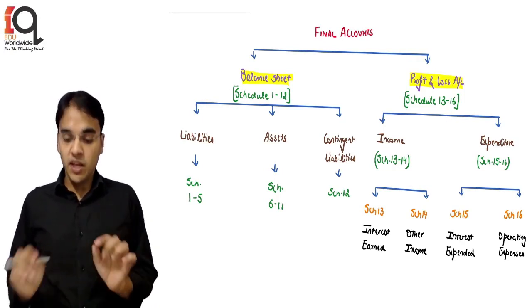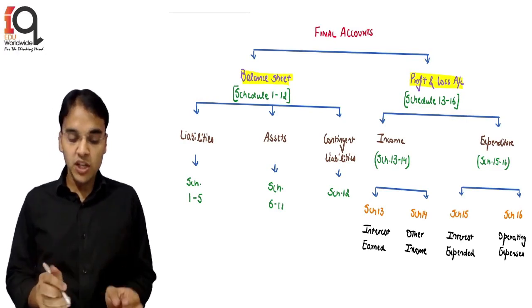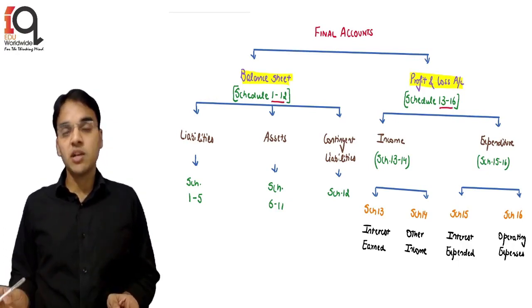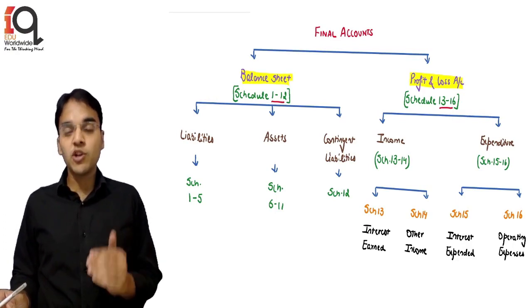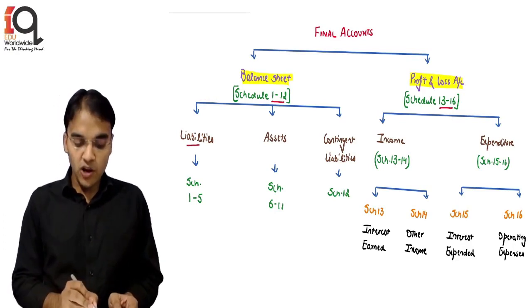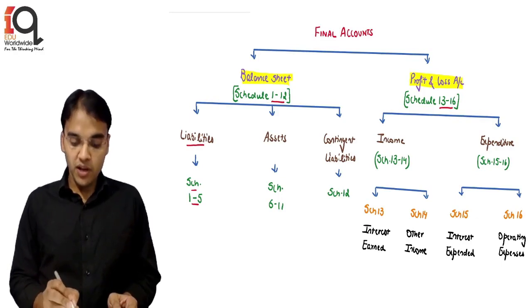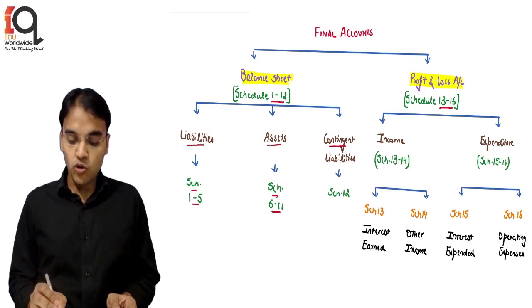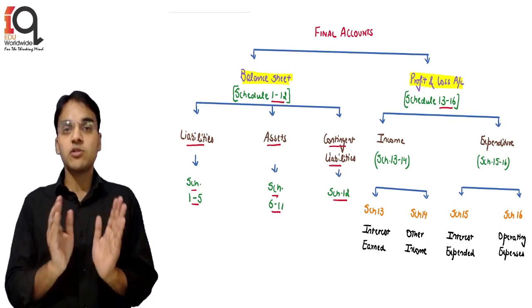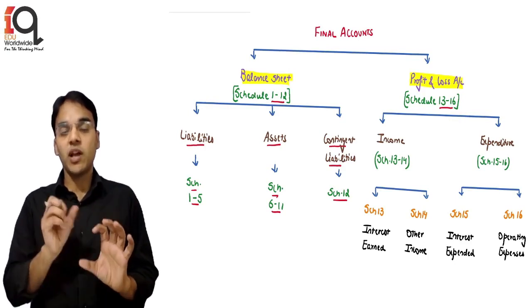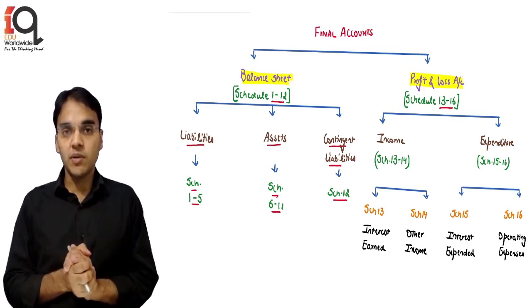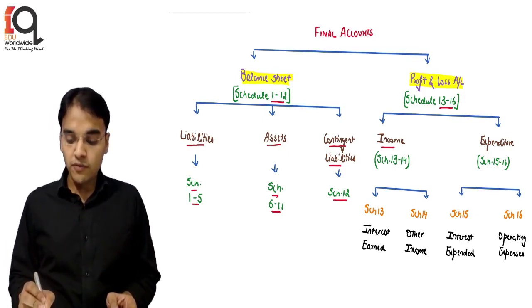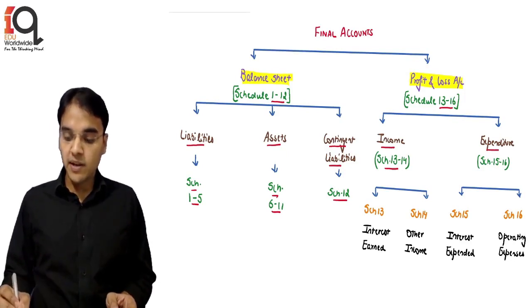In total there are 16 schedules, out of which schedules 1 to 12 pertain to the balance sheet, and schedules 13 to 16 pertain to the P&L account. Out of schedules 1 to 12, the first 5, that is 1 to 5, are of liabilities. Then 6 to 11 are of the asset side, and for contingent liabilities there is schedule 12. Then schedules 13 to 16 are of the P&L account, of which 2 are of income, 13 and 14, and 2 are of expenditure, 15 and 16.